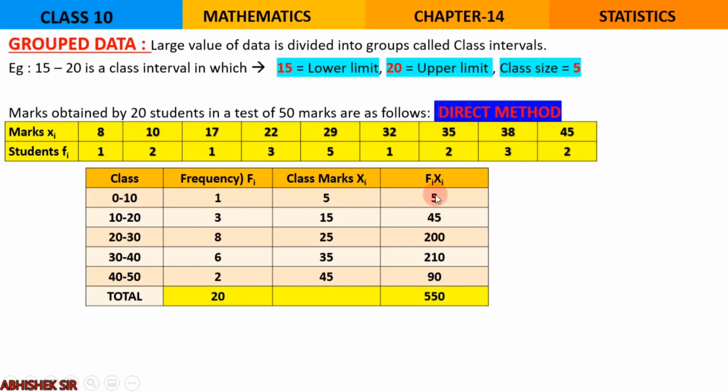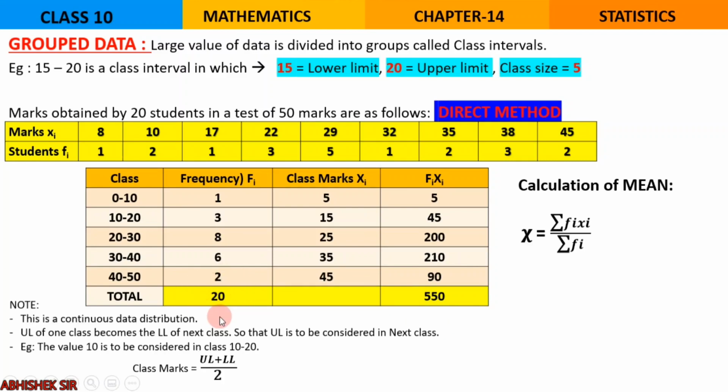Okay. Now the last column is FiXi. Now just multiply this frequency with this class mark. So 1 into 5, 5; 3 15s are 45; 8 25s are 200; and likewise we complete the column and finally add them. So this is summation of FiXi. This is summation of Fi. Now let us calculate. The formula remains the same: summation of FiXi upon summation of Fi. What is the total over here? 550 upon 20, and the answer is 27.5.